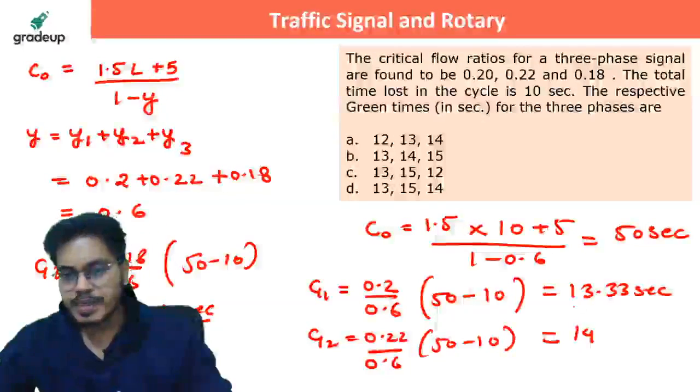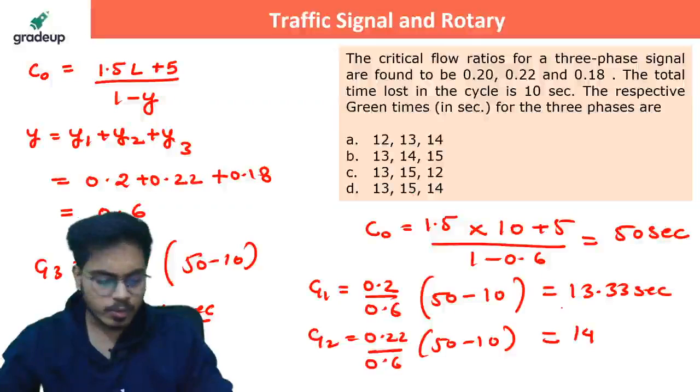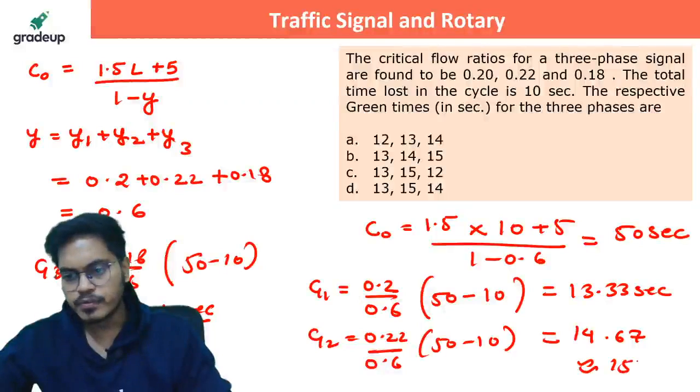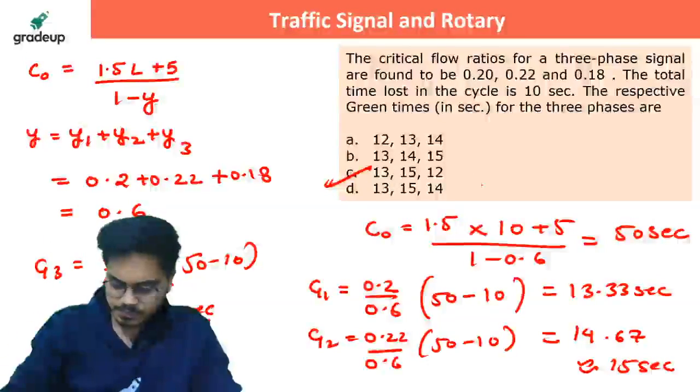So the answer should be 13, 14, 12. I'm not getting any such option. If you solve it, it should be 13, 15, 12. Okay, this is my correct answer.